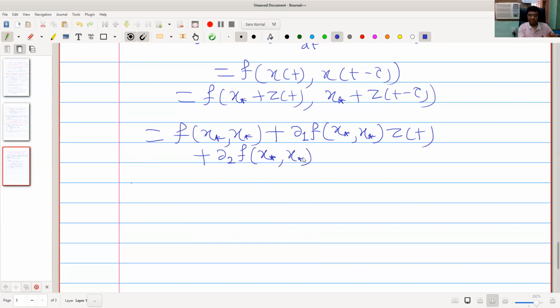F is a two variable function. Into this z of t minus tau. Okay, this is nothing but the first order Taylor's approximation.